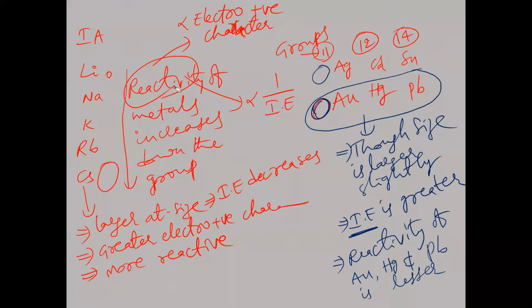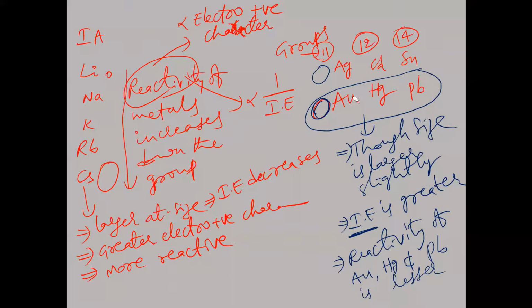That's why the reactivity of these three metals will be slightly lesser than the same elements of the group which are present above them. Above the gold, silver is there. Above the mercury, cadmium is there. Just above this lead, tin is there. Is that clear?